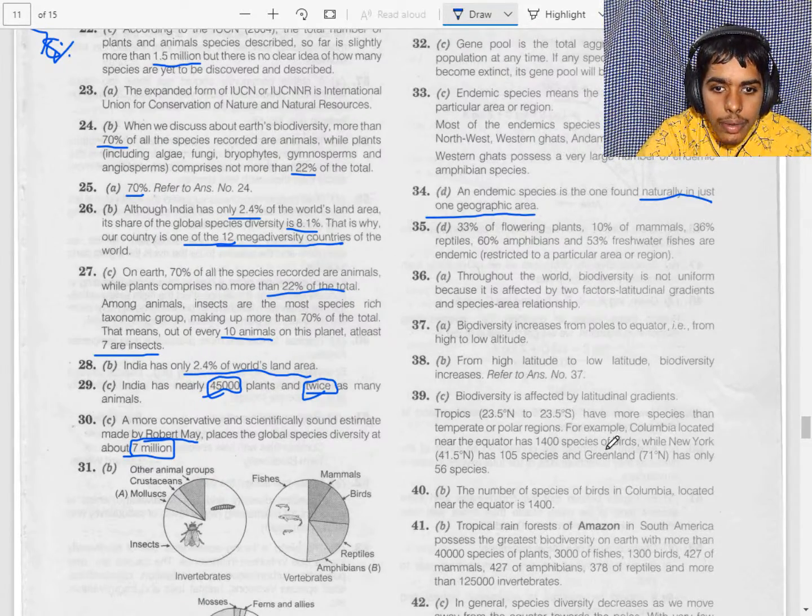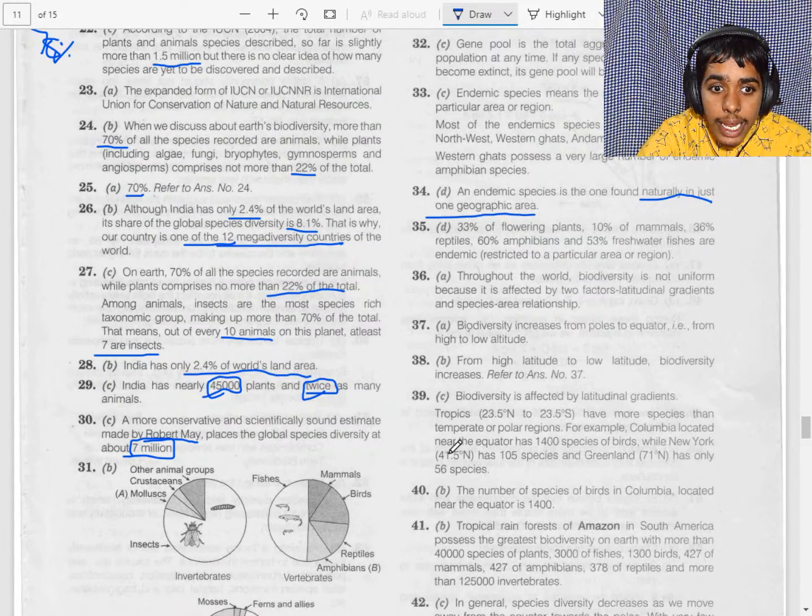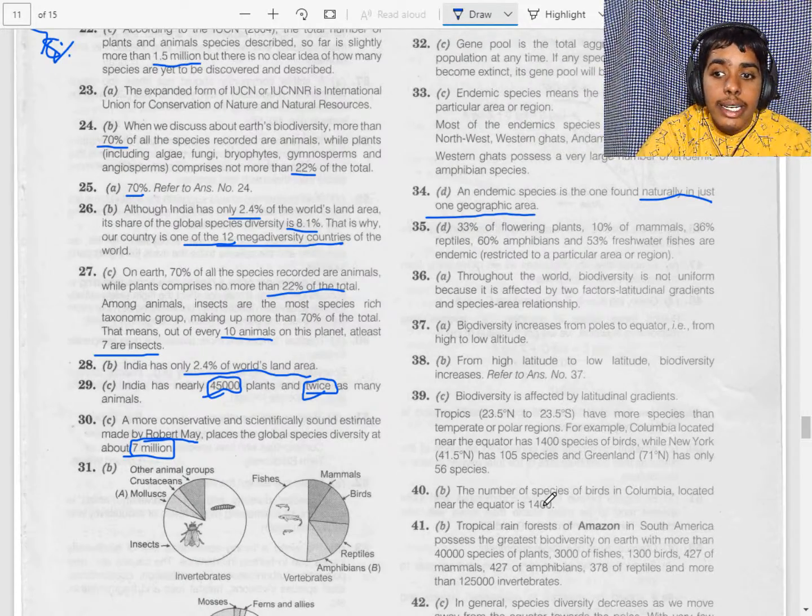In general, species diversity decreases as we move away from the equator towards the poles. With very few exceptions, tropical regions have more species than temperate regions. The latitudinal range for the tropics is 23.5 degrees north to 23.5 degrees south.